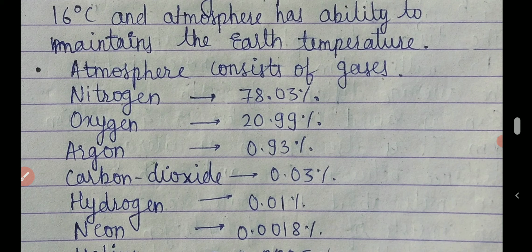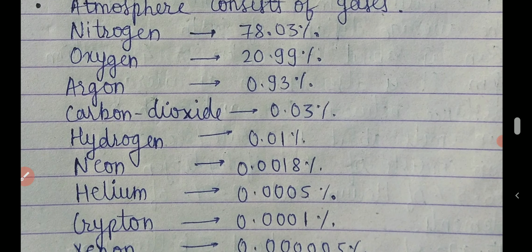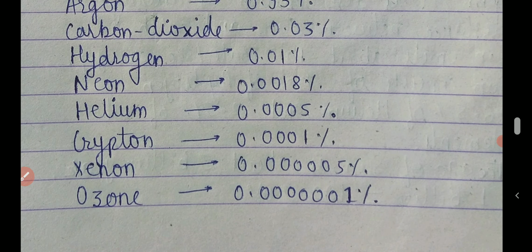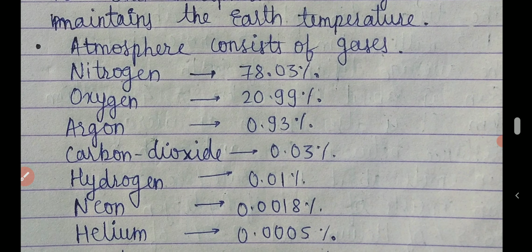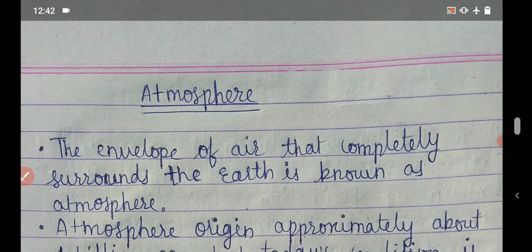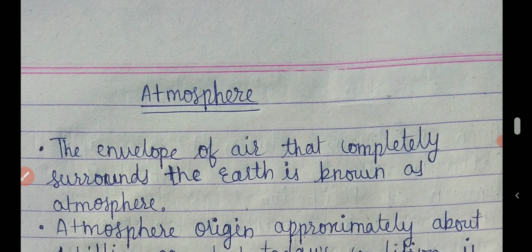Nitrogen is 78%, oxygen 21%, and the rest up to ozone, helium, krypton, but the main gases are nitrogen and oxygen. Nitrogen is 78% and oxygen approximately 21% of the atmosphere. So friends, this is our today's lecture on atmosphere.